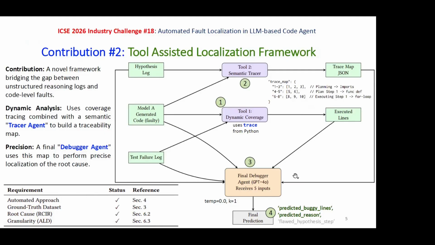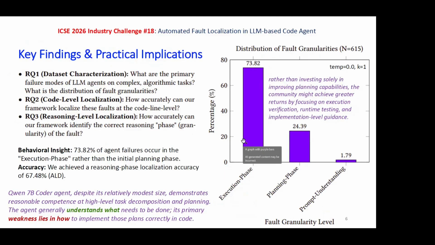So this trace map, the faulty code generated by model A, that is the agent under test, and the test failure log, all these 5 pieces of information we give to a final debugger, which is GPT-4. It receives 5 inputs, and finally it generates the final prediction, where it says what was the phase of the reasoning that led to most of the errors. So we had a 3-phase hierarchy, where prompt understanding was the first part in the hypothesis, then the planning, then the execution. And we saw that out of the 615 analysis points,